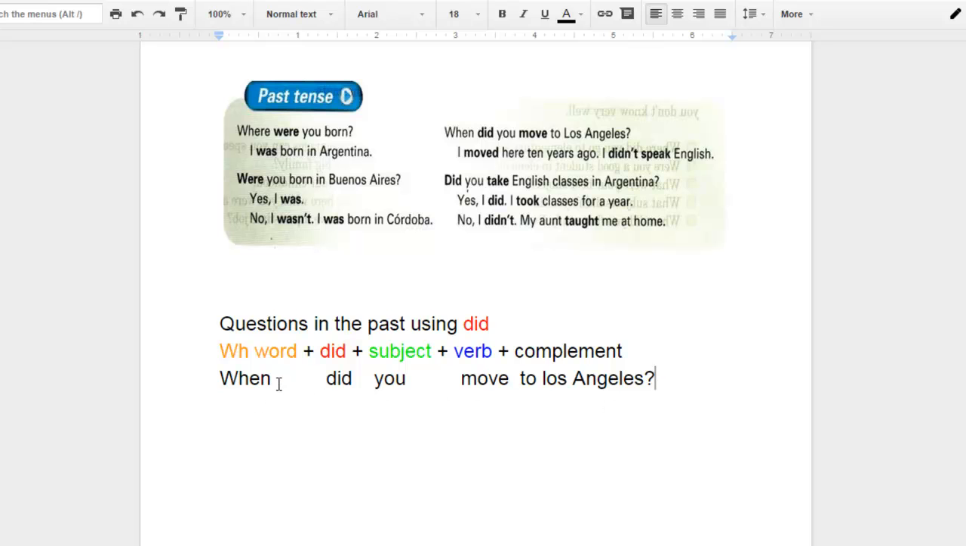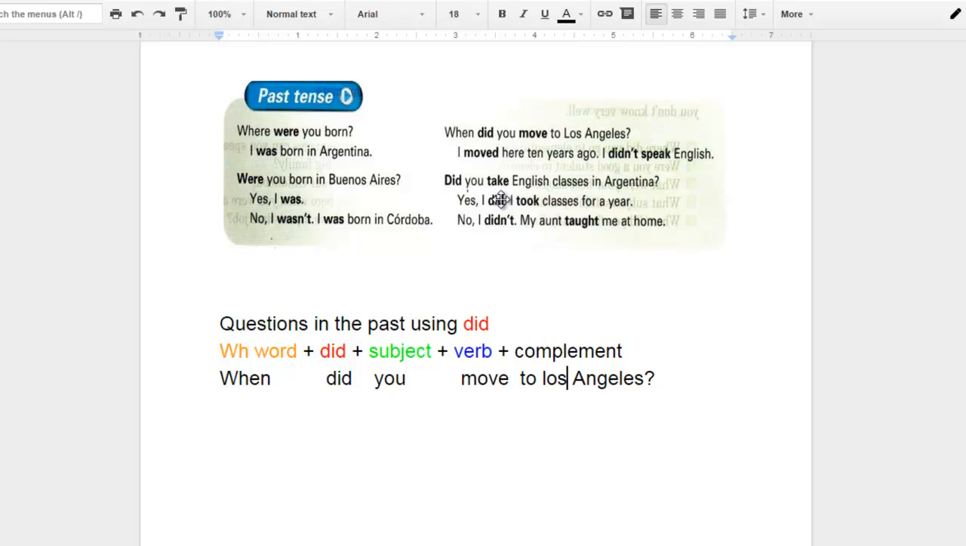So again, very important. We're going to have some sort of WH word that follows auxiliary did, and then it's going to follow the subject. After that, you'll see the verb in its present form. It does not change to the past. And finally, we'll include some sort of complement.